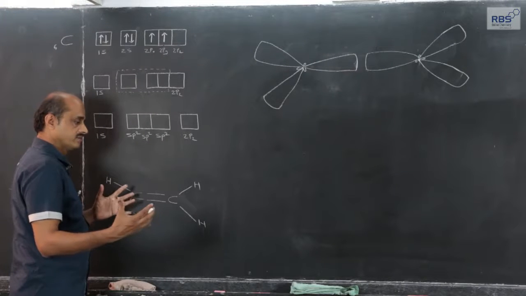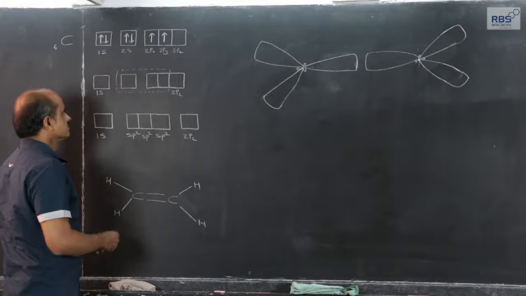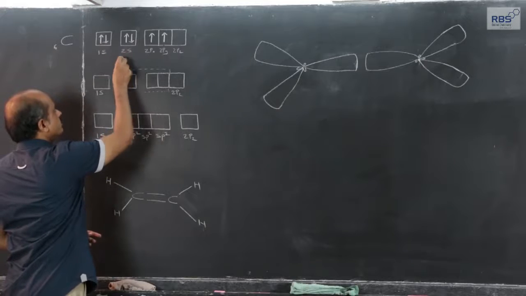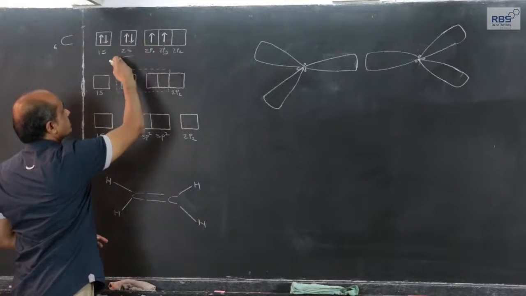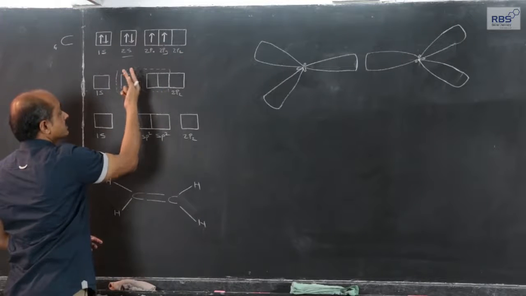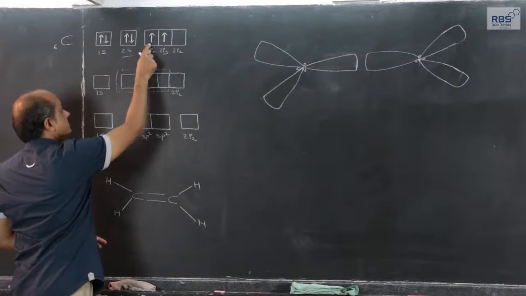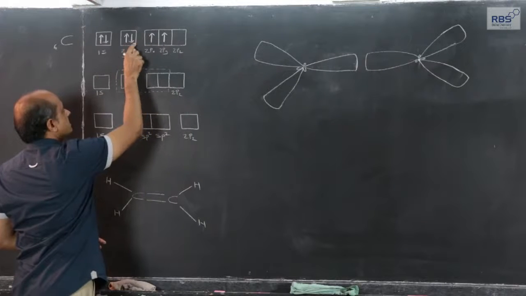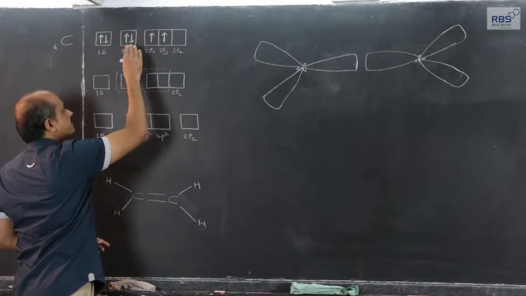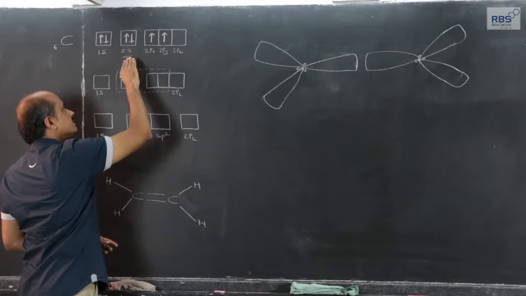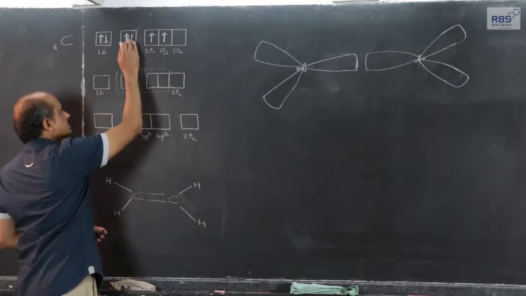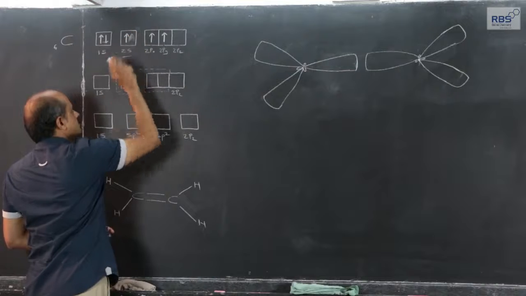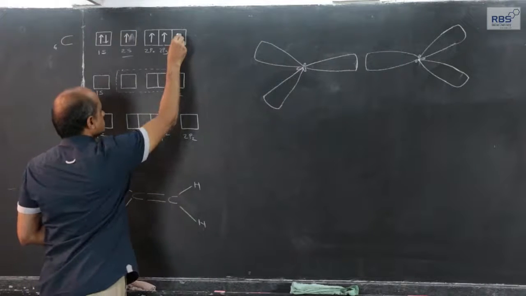When hydrogen and carbon atoms approach each other, the splitting up of the electron pair in the 2s orbital takes place, and one of the two electrons, the one having clockwise spin, will get promoted to higher energy. That I have explained earlier also.